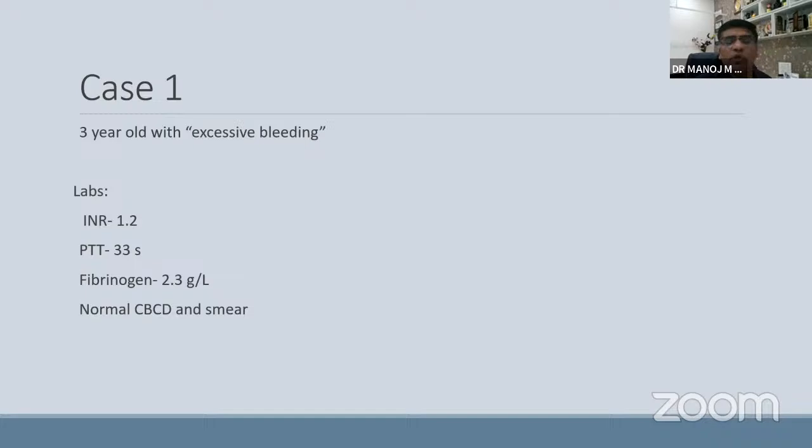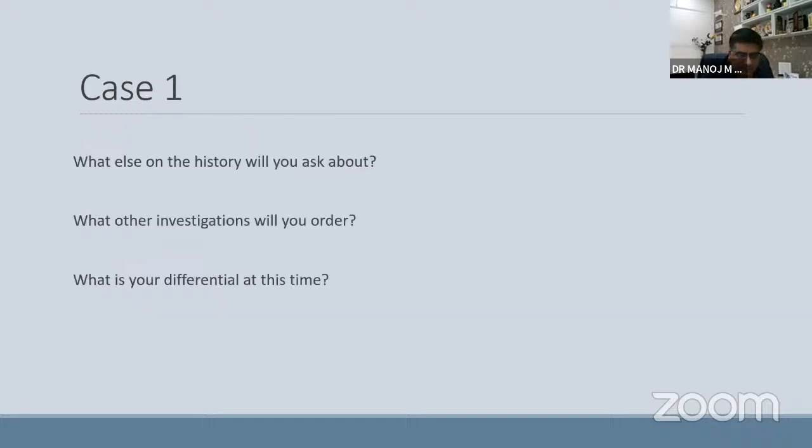Just to quickly brush up, we will go through 5-6 cases to understand how clinical history is very important, and how to evaluate the blood of this patient. So this is a 3-year-old baby with excessive bleeding. You do the primary workup where INR is normal, APTT is normal, less than 6 seconds from normal. Fibrinogen value is 2.3 gram, and complete blood count and smear examination are normal.